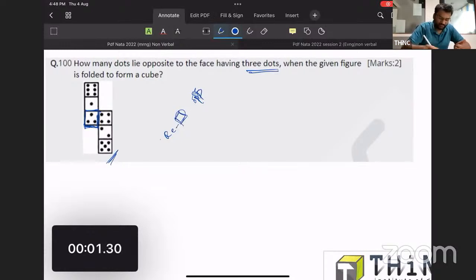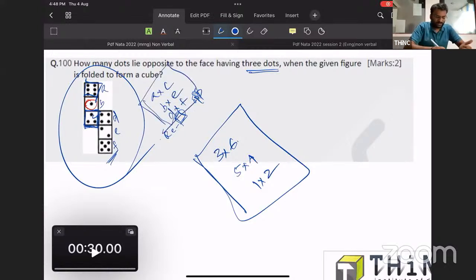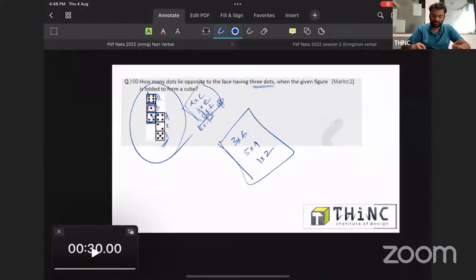In this question also, between 3 and 6, you can find that 1. So that means 3 and 6 are opposite. In these kinds of figures, 5 and 4 are opposite, and 1 and 2 are opposite. Just keep these numbers in mind for this particular figure. You can call these A, B, C, D, E, F. Remember that A and C are opposite, B and E are opposite, and D and F are opposite. You can note this down. Unless you can find that there is a central piece, then the other 2 sides of the central piece will be opposite to each other.